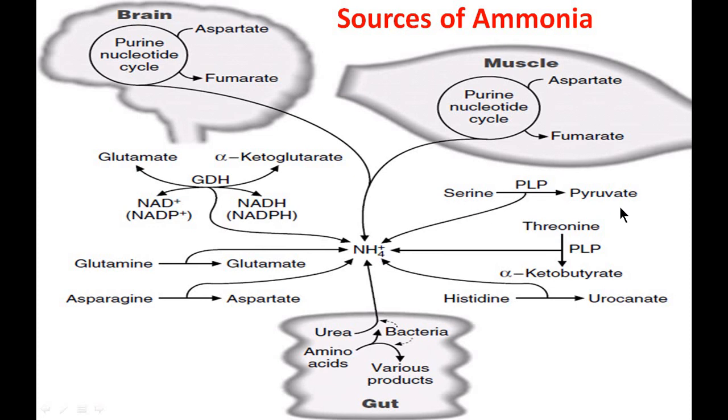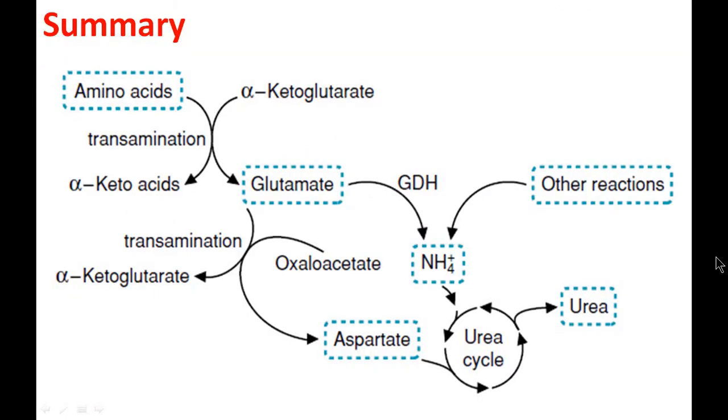Serine and threonine, these two amino acids, are the exception to the transamination reaction because they undergo dehydrolytic deamination. Directly the amino group is removed, and here also pyridoxine acts as a coenzyme. Histidine is directly deaminated to form urocanic acid. Other sources are purine nucleotide cycles, both in brain and muscles, which will liberate ammonia that is further excreted in the form of urea. So, in a nutshell,